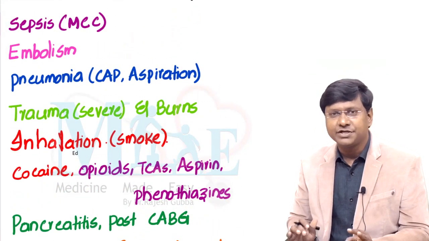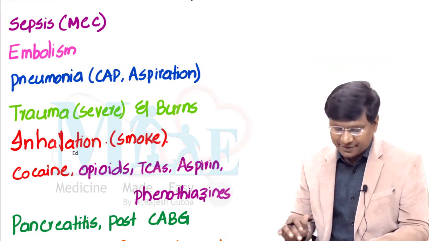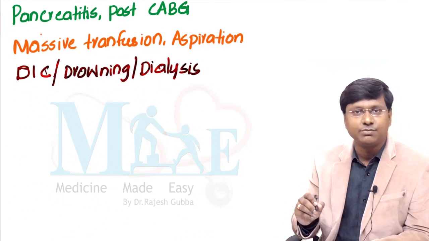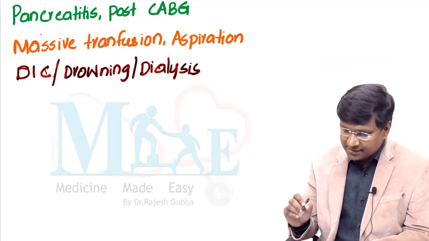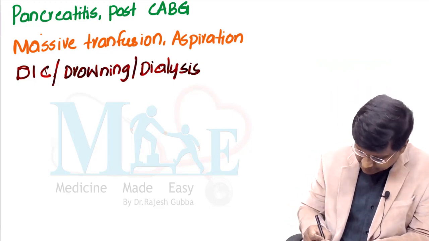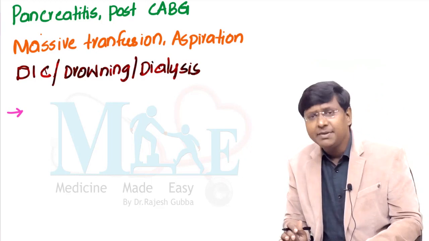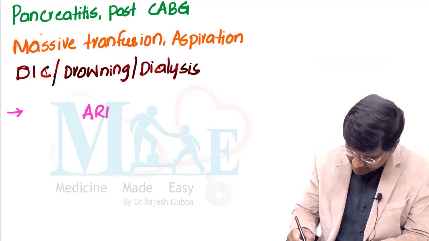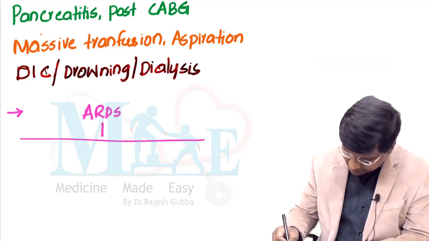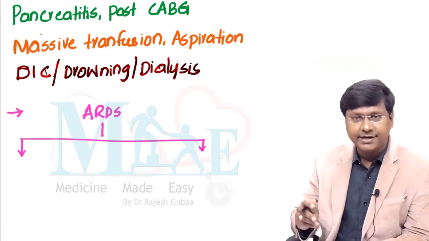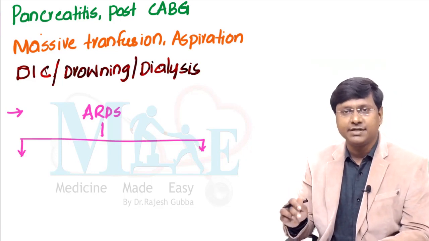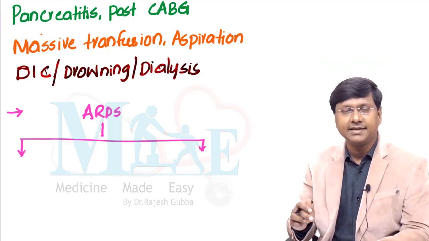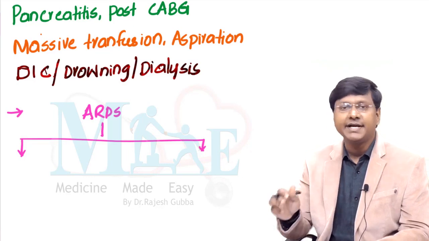Now, there are some multiple choice questions regarding the etiology of the ARDS. Let me tell you them. Number one, as I have already said, the most common cause of ARDS overall is the sepsis. Next, the other question is like this. Remember, this ARDS can occur either by the etiology causing the direct lung injury, or by the etiology causing the indirect lung injury.